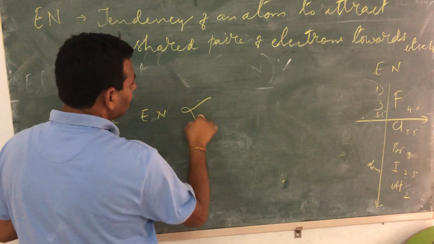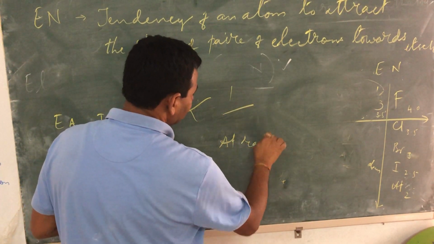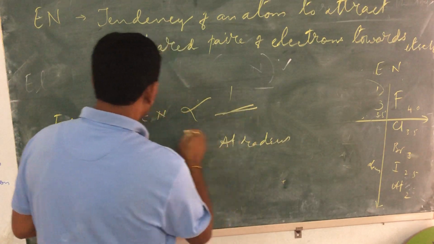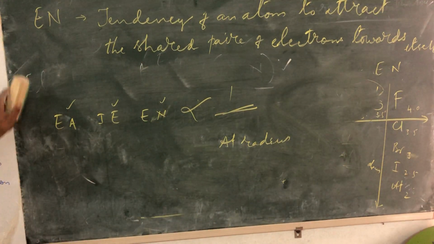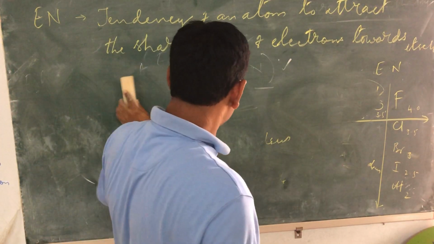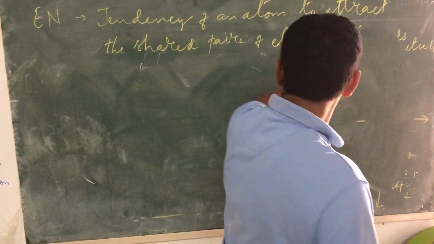All three have an inverse relation with atomic radius. So you can easily explain the trend. There is no question of getting any confusion with the trend at least.